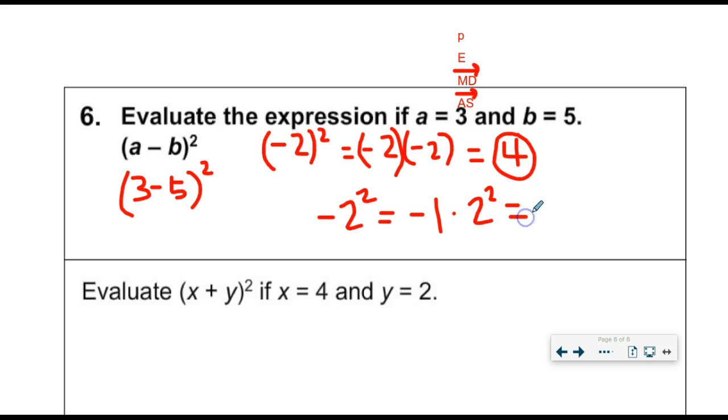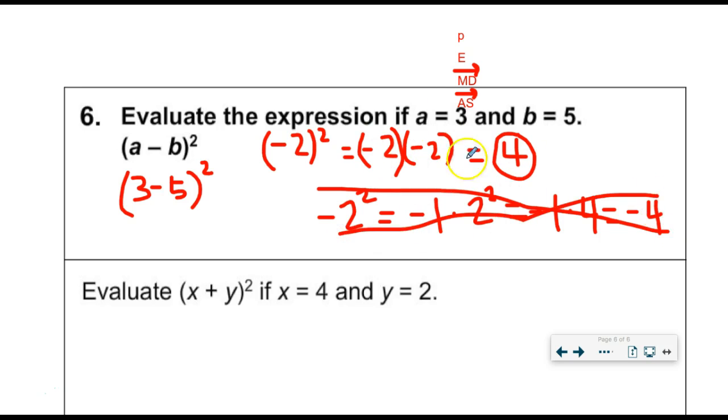Well, that's a totally different story now, isn't it? There is a big difference between 4 and -4, is there not? Would you rather owe somebody $4 or have somebody owe you $4? Kind of a big difference, right? So this is not correct. It's not what we're doing here. We're doing it this way. Keep it inside parentheses, because then you have to do the negative rules, which is even number makes it positive.